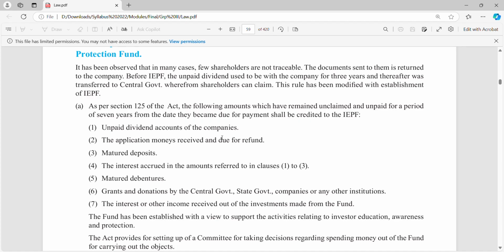The amounts include unpaid dividend accounts of the companies, application monies received and due for refund, matured deposits, and interest accrued on the amounts referred to in clauses 1 to 3. So if we have any interest accrued on these, that interest amount is also required to be transferred. Also matured debentures, grants and donations by the central government, state government, companies or any other institutions, and interest or other income received out of investments made from the fund.